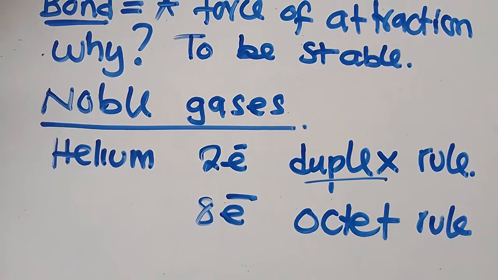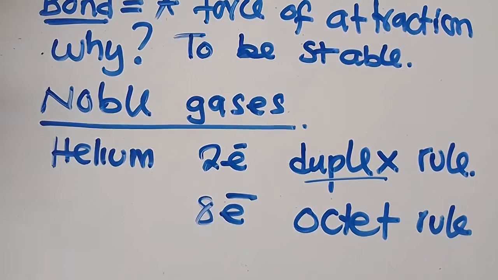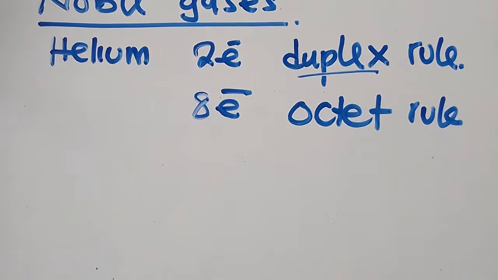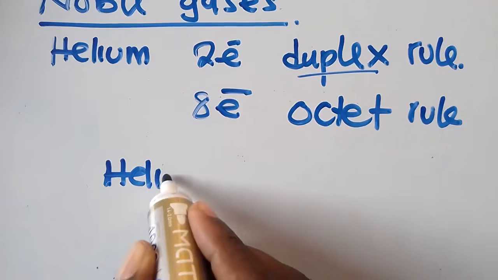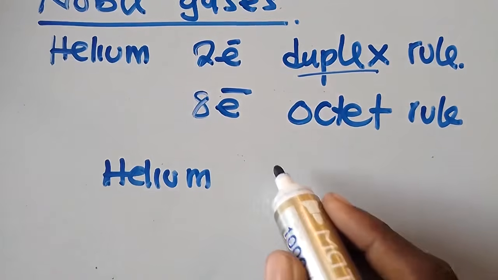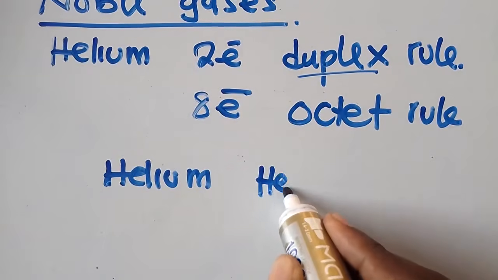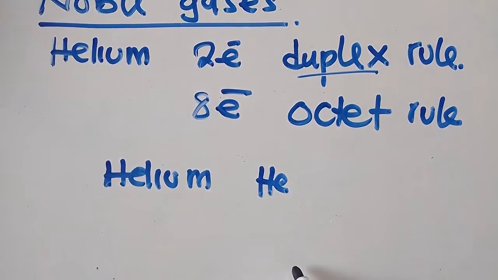So when we look at the structure of a noble gas, we have helium. The symbol of helium is capital H, small letter e. So what is the electronic configuration? It is just 2. It has only 2 electrons.